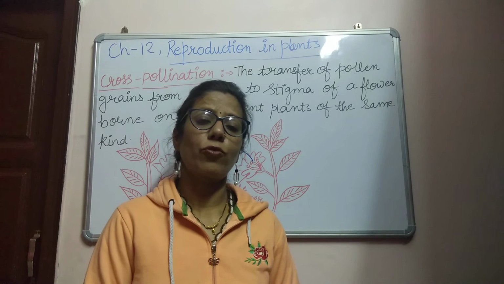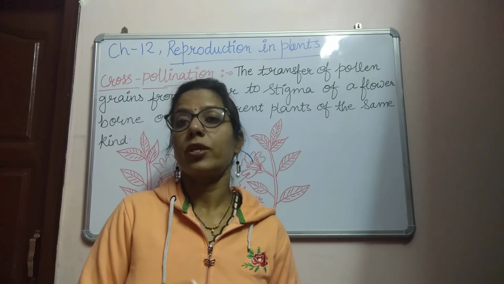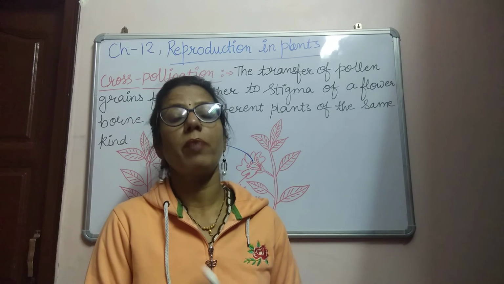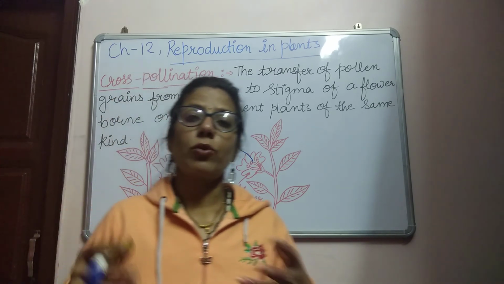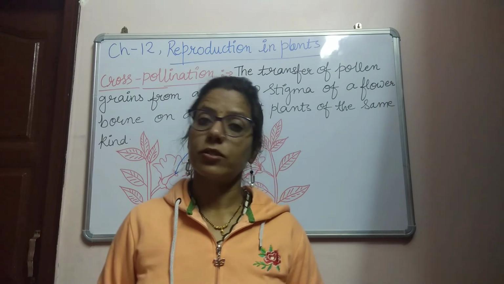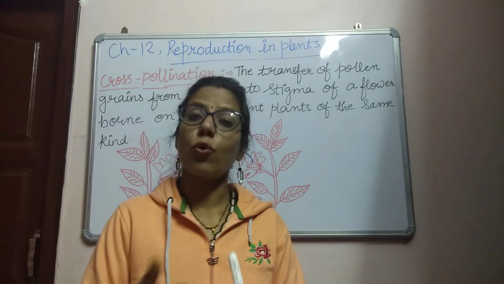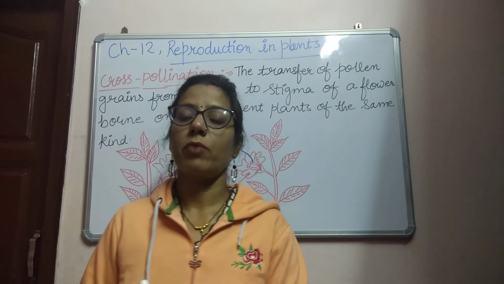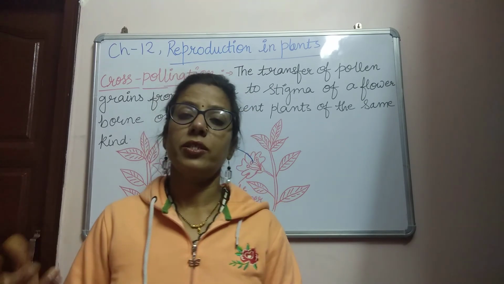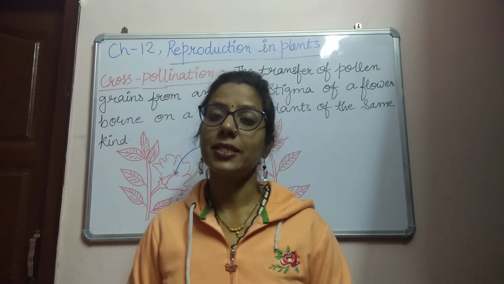But in the case of cross pollination, there is a need of an agent to carry the pollen grains from anther to stigma between two different plants, because these two plants may grow in two different areas, so they can't transfer on their own. So they need an agent to carry the pollen grains from anther to stigma between two different plants. Agents of pollination we will discuss in the next video.